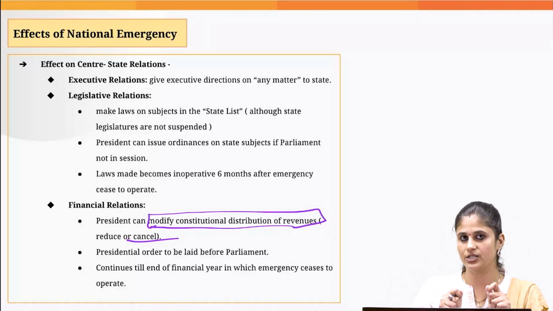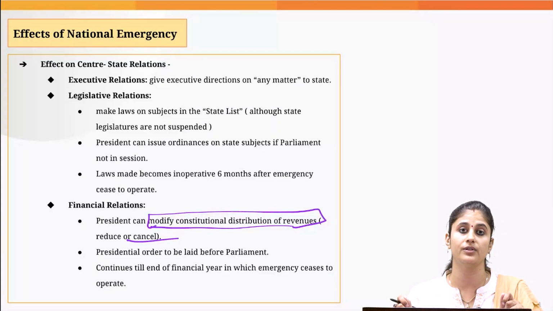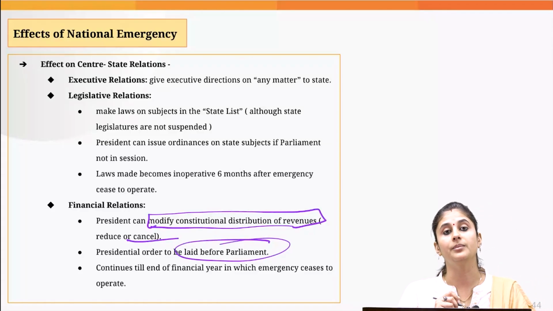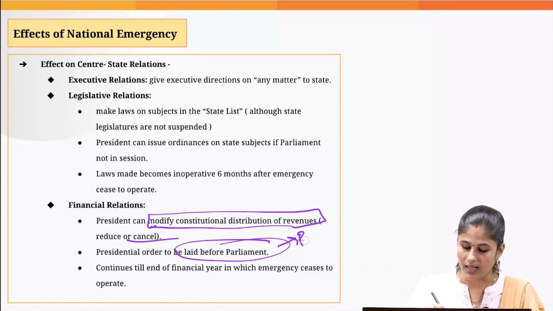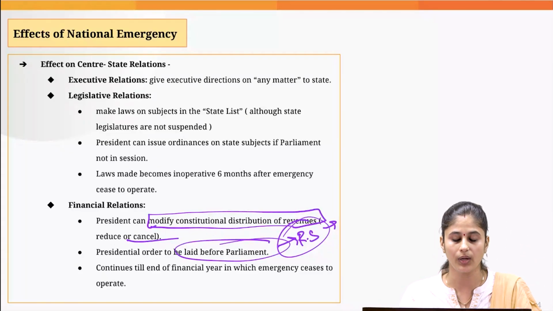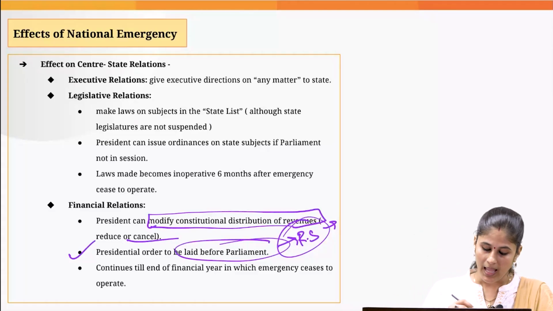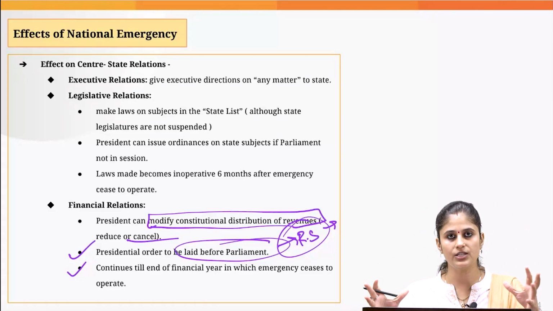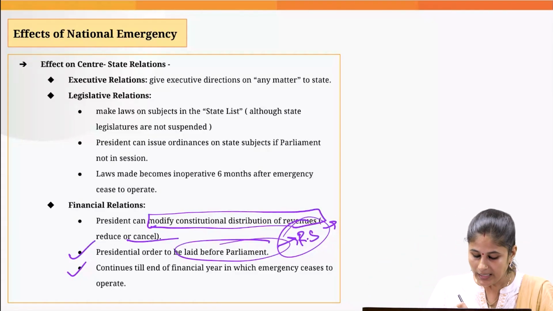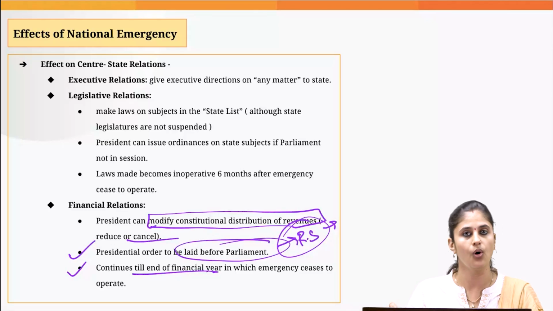But such a presidential order, which intends to tweak this constitutional distribution of revenue, needs to be laid before the parliament. Why? Because Rajya Sabha is there to protect the interest of the states. Such a presidential order needs to be laid before the houses of the parliament, and such modification in the constitutional distribution of revenue would continue till the end of the financial year in which the emergency ceased to operate.